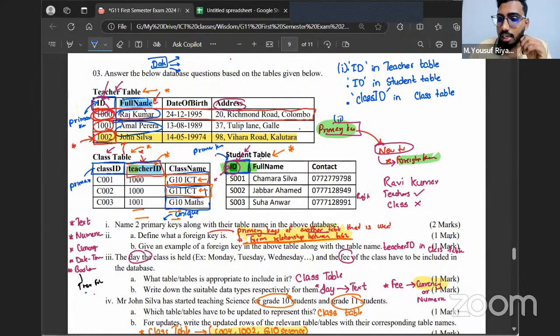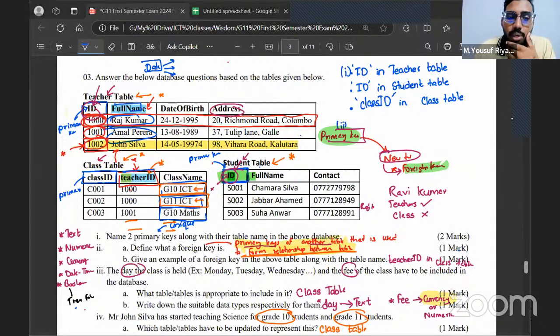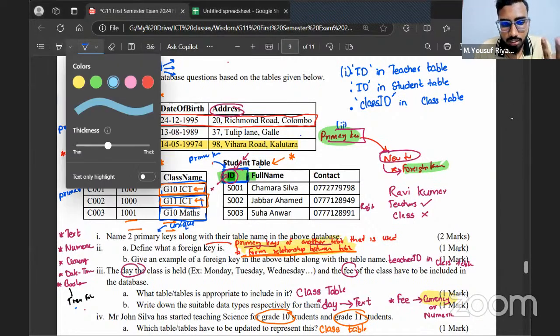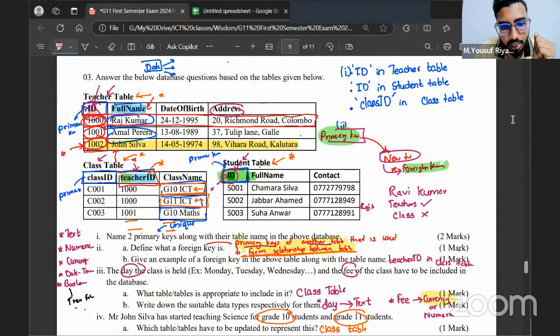But tell me, what if I mention the same data in multiple tables? Okay, same data in multiple tables, but it does not get changed. For example, ID. See, I have mentioned ID. Now, if you take the question table, I have mentioned ID here, and I have mentioned the teacher's ID here as well. The same data. See, Rajkumar's ID is 1000. He is also mentioned as 1000. The same data is stored in multiple tables.